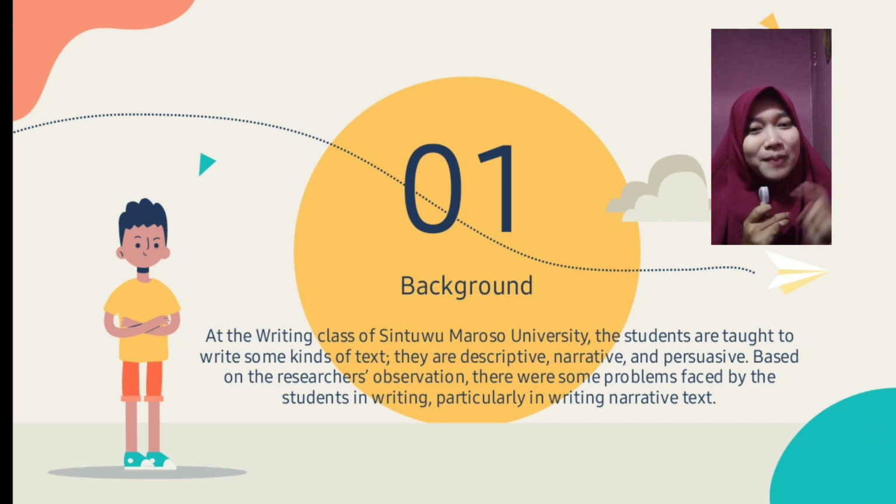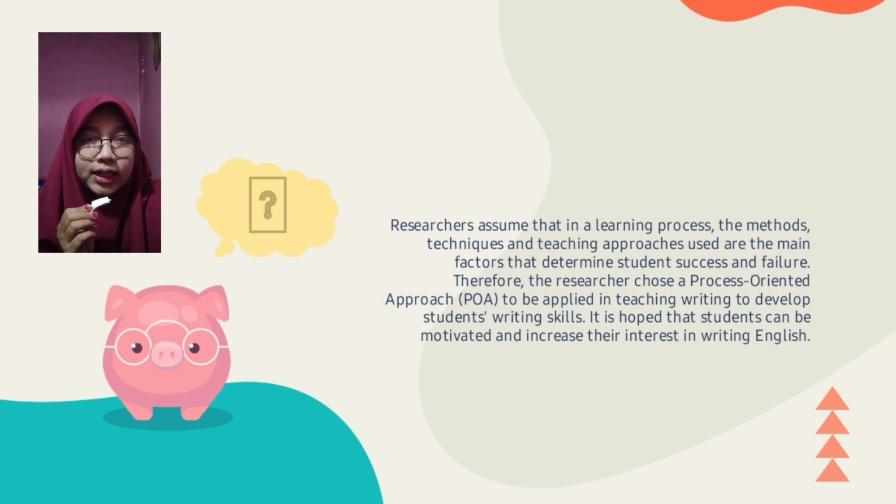Discussion. Background. At the reading class of Sintuwu Maroso University Poso, the students are taught to read some kinds of text. They are descriptive, narrative, and persuasive. Based on research observation, there were some problems faced by students in reading, particularly in reading narrative text. Researchers assess that in a learning process the method, teacher and teaching process usage are the main factors that determine student success and failure.